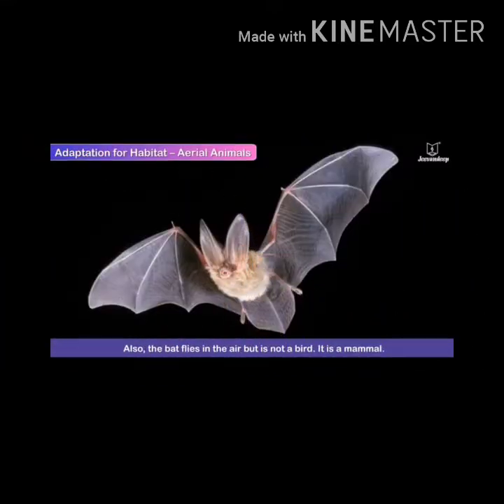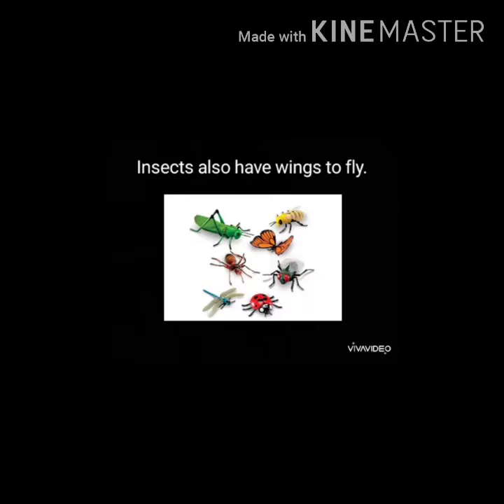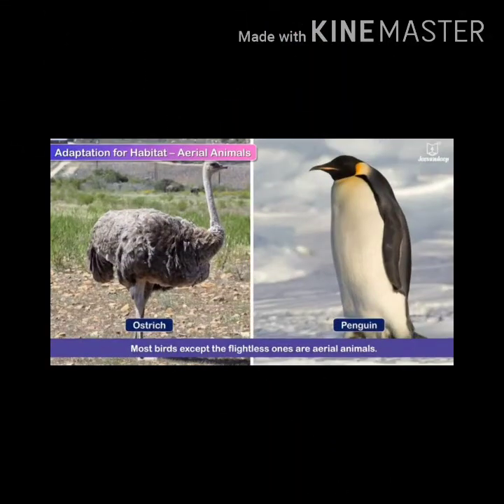Look at the picture. It is a black bat. A bat can fly in the air but it is not a bird. It is a mammal. A thin fold of skin called patagium is found in bats, which is helpful for flying. Some insects also fly. They have pairs of wings for flight. The body is lightweight and tapering at both ends. Now, most birds can fly, except the flightless ones, the ostrich and the penguin.